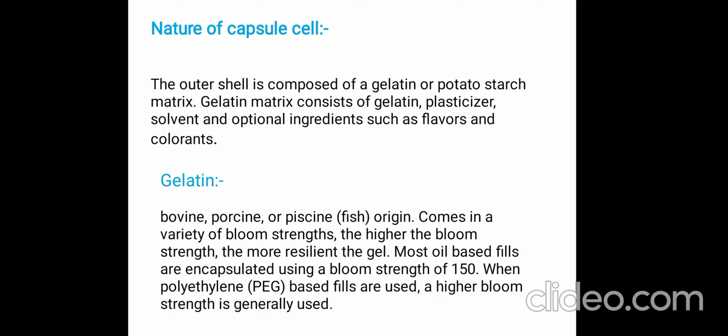The bloom strength is 150 to 250 gram, with viscosity and iron content. Gelatin is a protein of bovine origin, and comes in a variety of bloom strengths. Most oil-based fills use a bloom strength of 150. When PEG-based fills are used, a higher bloom strength is generally used.